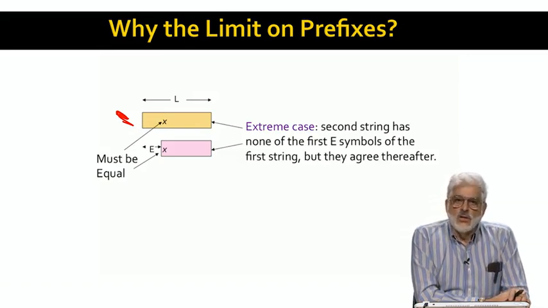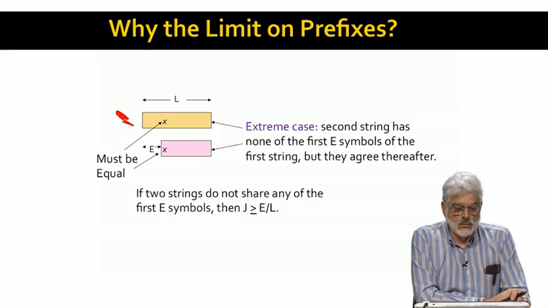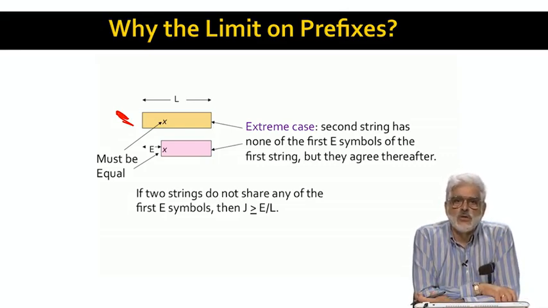If the Jaccard distance between the orange and purple strings is to be as low as possible, the two strings must agree exactly after that prefix. Put another way, the orange string consists of the prefix of symbols only it has, followed by the entire purple string exactly. In this situation, the Jaccard distance between the strings is E over L.